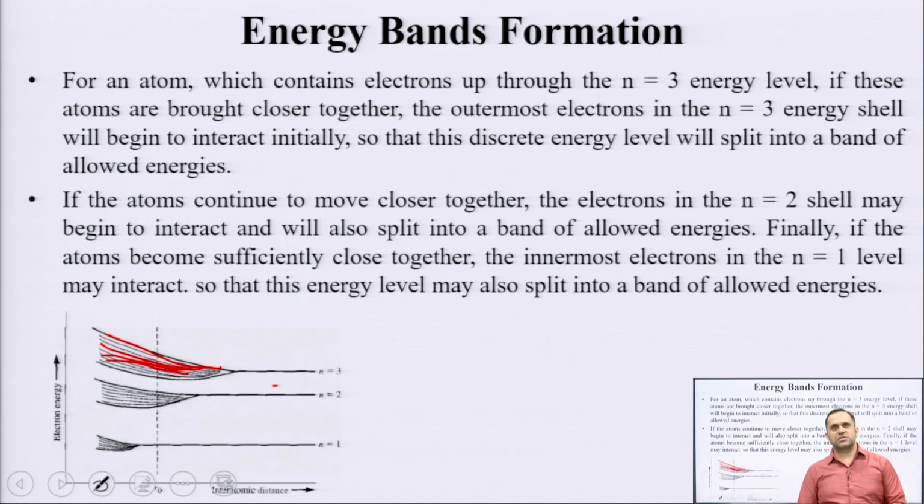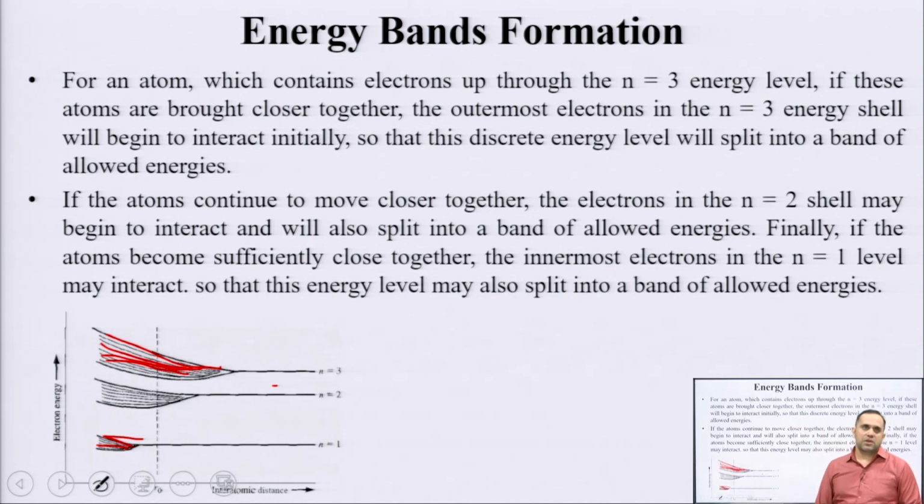For further reducing the interatomic spacing, we can say that the innermost electrons, or the electrons of the inner shell, now start to interact and their discrete energy levels now start to split. And if the interatomic distance is sufficiently reduced, the interatomic interaction becomes very strong. So, the innermost electrons are the last ones, but they can also split.